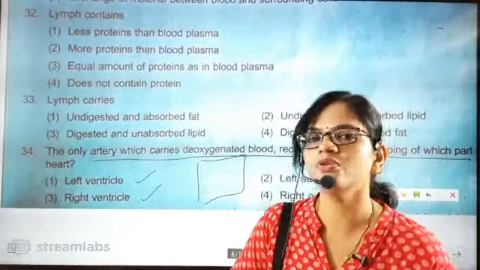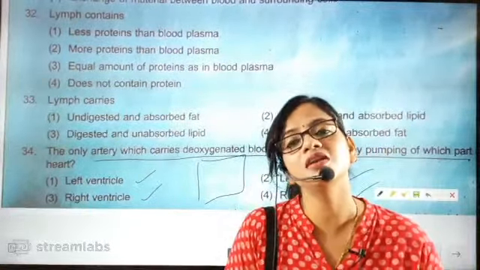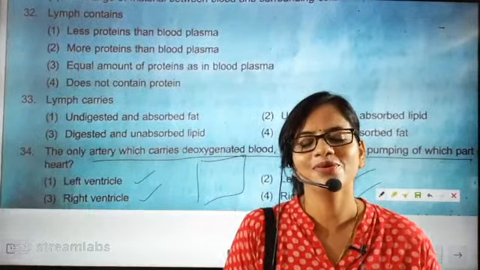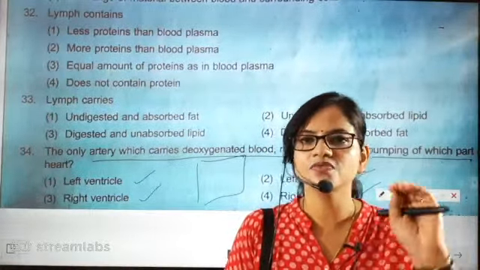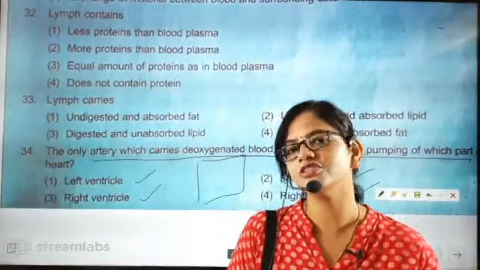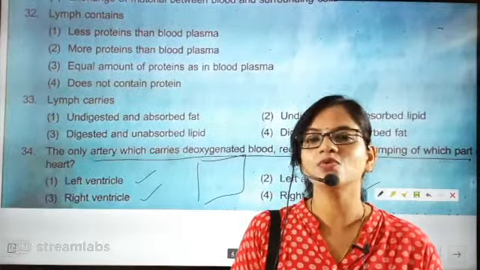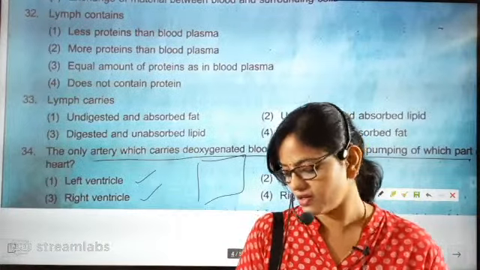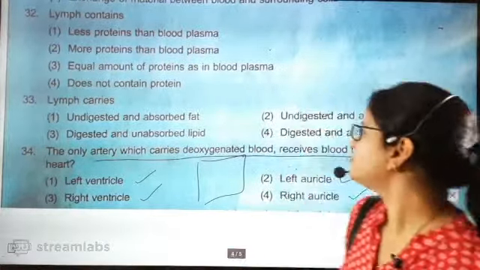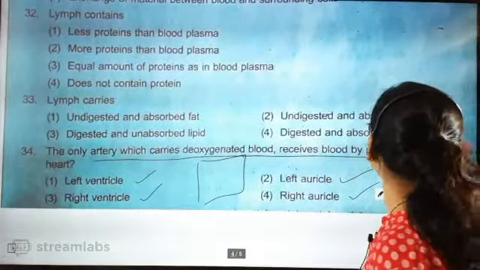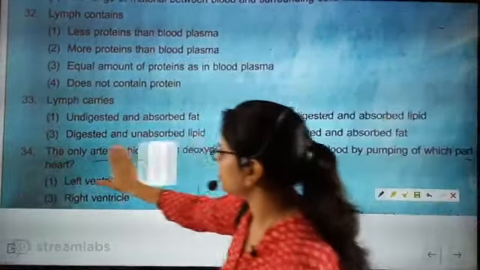Pulmonary artery or pulmonary vein coming from the lungs? The pulmonary vein is coming from the lungs, beta, and this vein is slowly bringing the oxygenated blood, and it is going to give it to the right ventricle. Right ventricle beta. Sorry, pulmonary vein. Which one am I talking about?